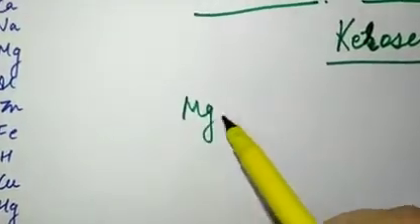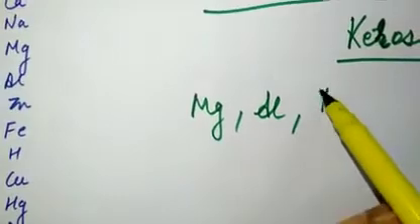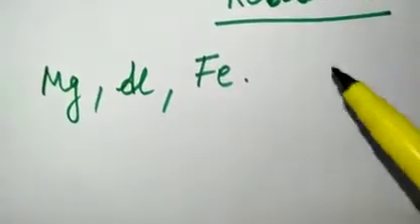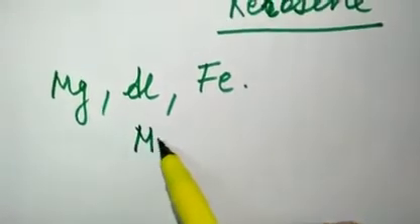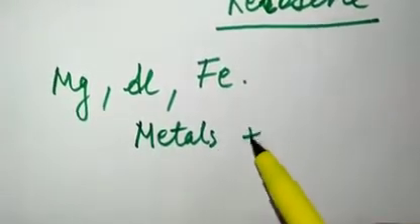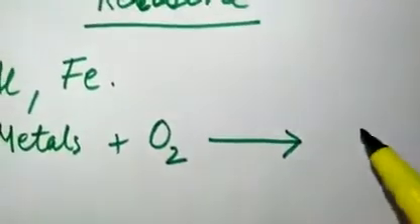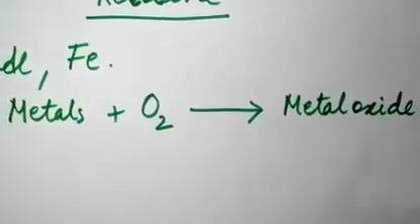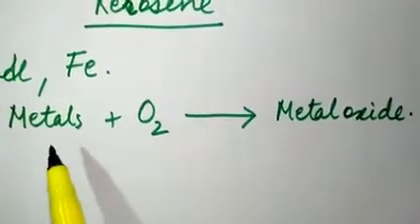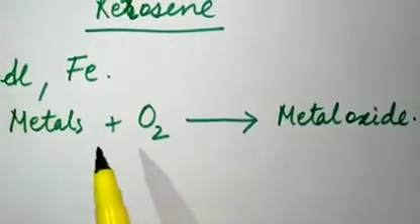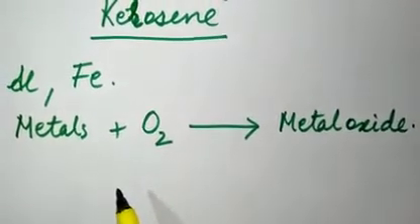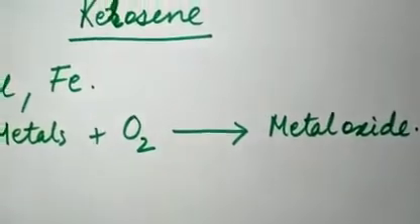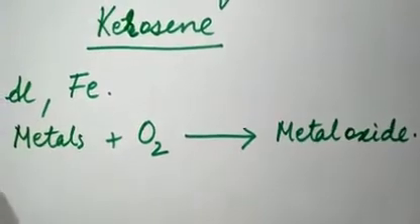Now magnesium, aluminium and iron keep on reacting slowly with air and their oxides are formed. If I want to write a general equation, I'll write that metals combine with air or oxygen and form metal oxide. Magnesium, aluminium and iron react slowly with air and form their oxides, and on being heated they react fast. Means if I have to burn magnesium, then I can heat it. So the reaction will become fast.